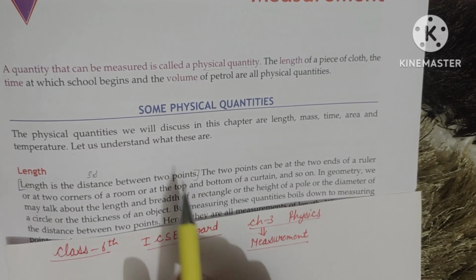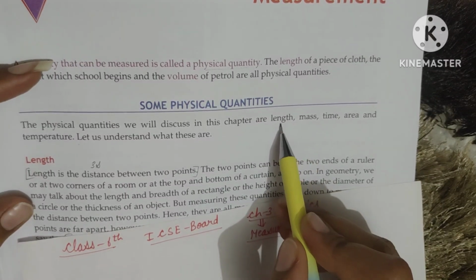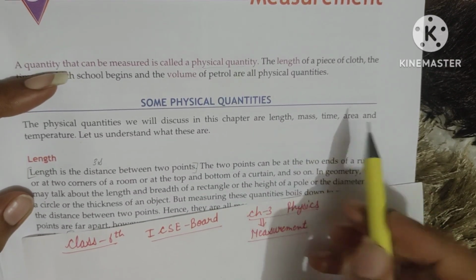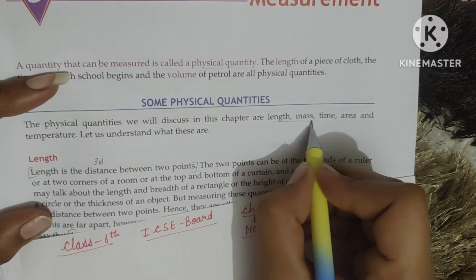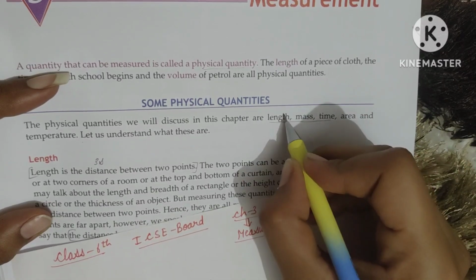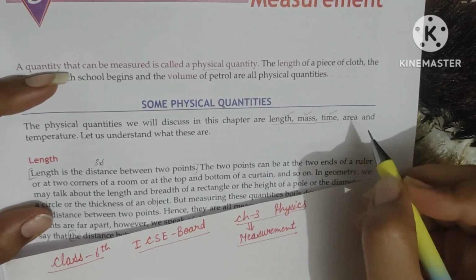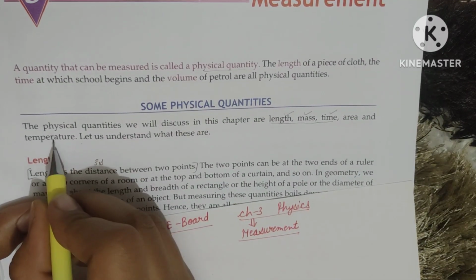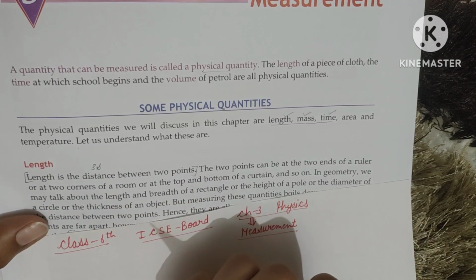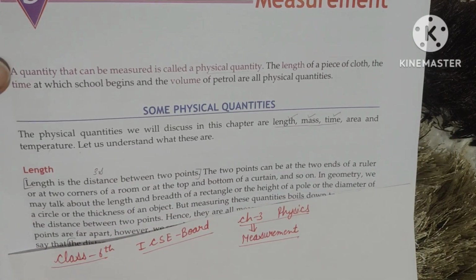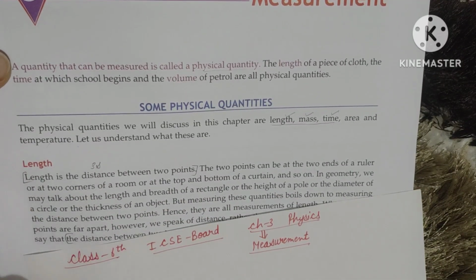Now next, there are 5 main physical quantities we will discuss in this chapter. Basically 3 are the very main ones: length, mass and time. About area and temperature also we will discuss in this chapter. So let's start with the first physical quantity, that is the length.